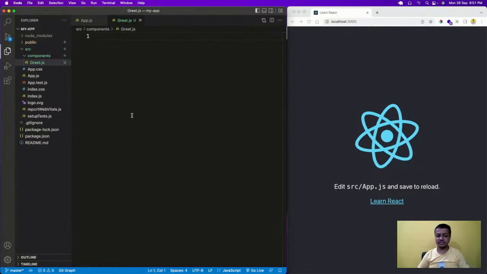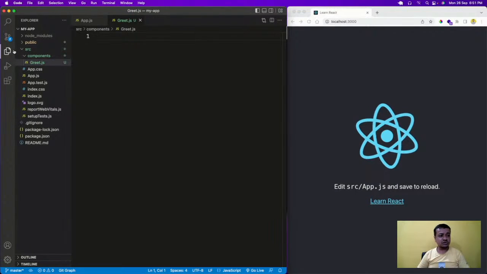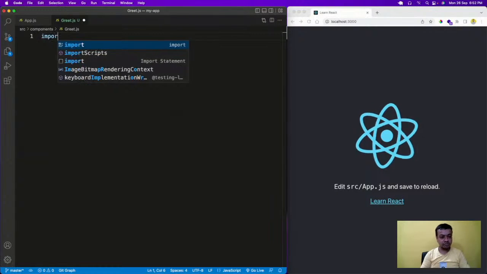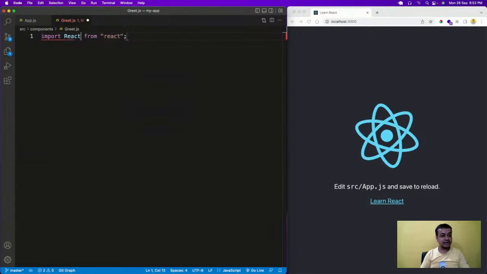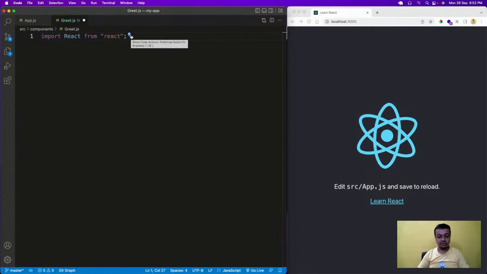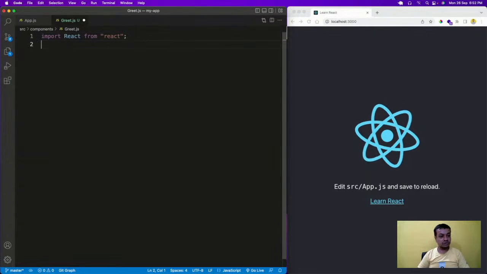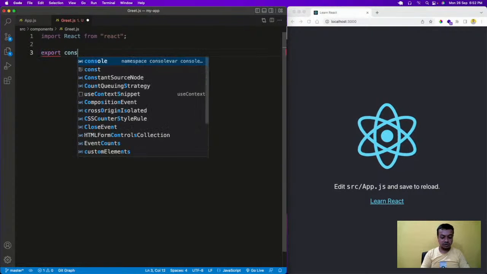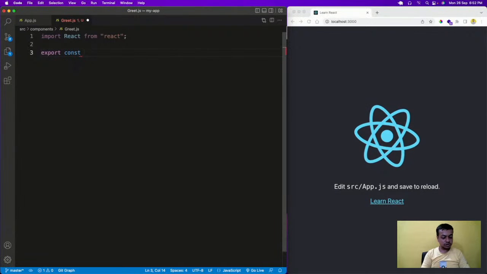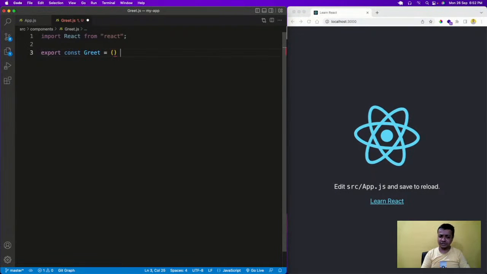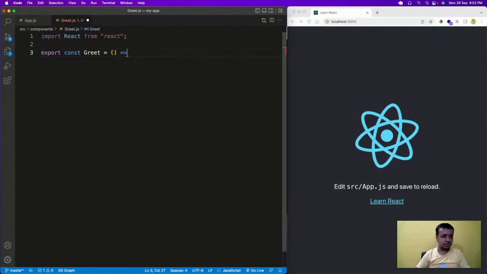Functional components are simple functions. First thing we have to do is import React from React. Then I'm going to write export const greet equal to an arrow function, because I love arrow functions, but you can create a normal function also.